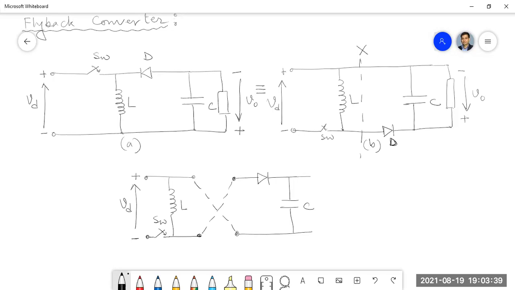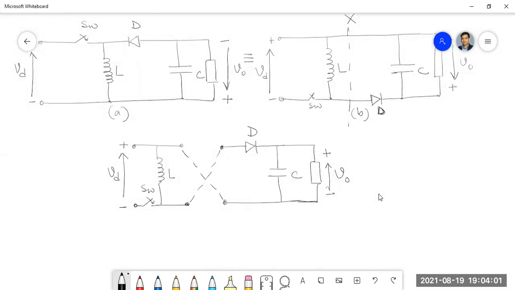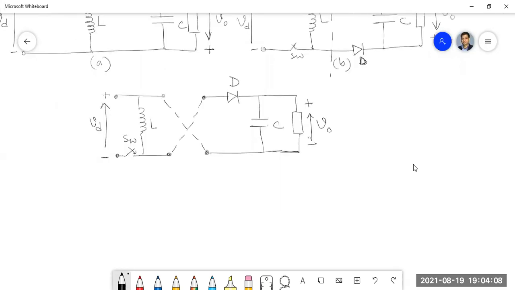And what about the polarity? It's as it was. No. If I twist it, then the polarity is reversed. Plus, minus. Only I'm twisting that part. I cut at the dotted line and just switch the right-hand portion of the circuit. Okay, so let me write it as circuit C.